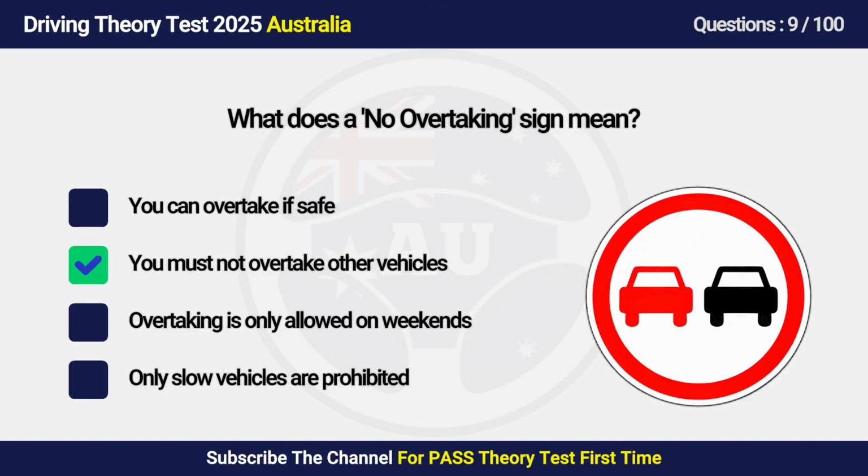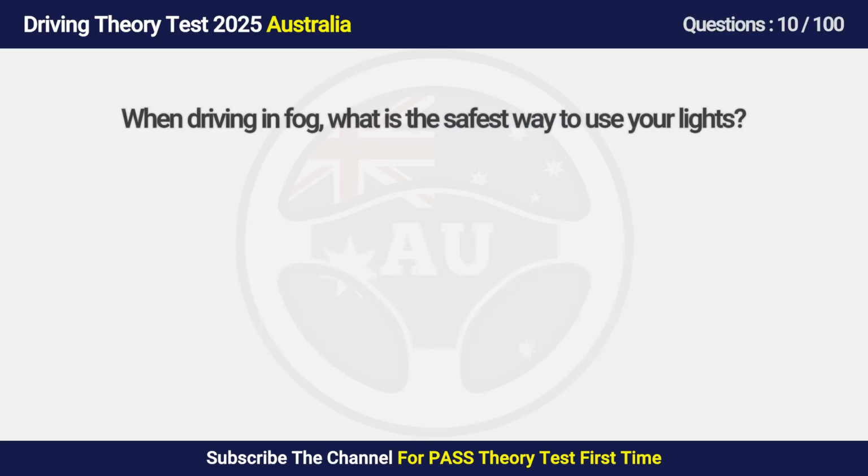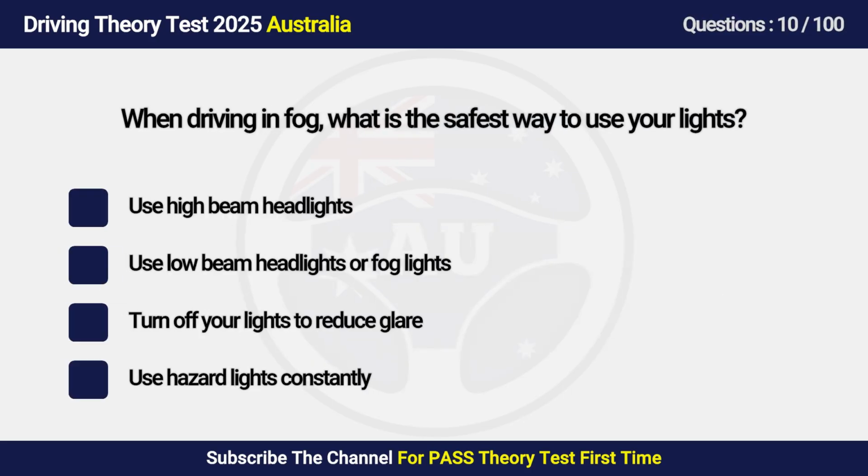Answer is B. You must not overtake other vehicles. A no overtaking sign prohibits drivers from passing other vehicles in that area. This is typically implemented where visibility is limited or it's unsafe to overtake, such as on winding roads or before crests. Question 10. When driving in fog, what is the safest way to use your lights?